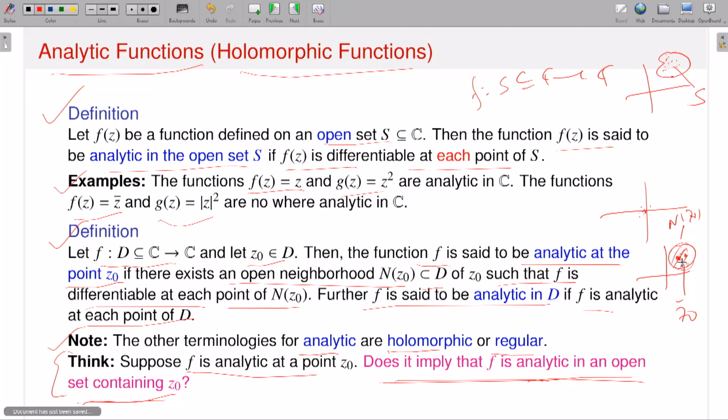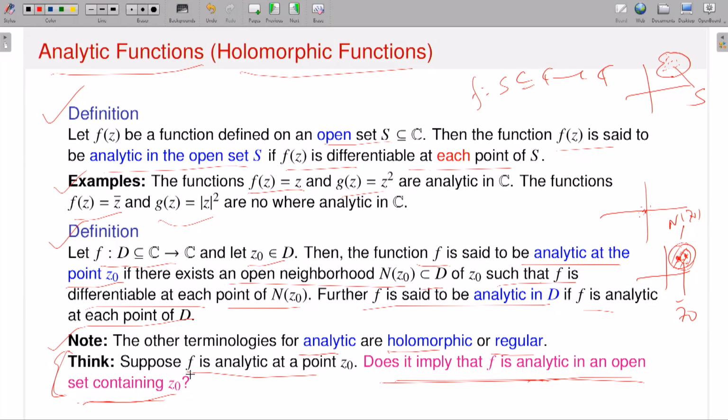If I take a small neighborhood, there the function is differentiable at each point. So analyticity at a point Z0 implies analyticity at very nearby points of Z0. Therefore, though I am talking about analyticity at a point, actually I am talking about analyticity on an open set. So analyticity is a set property, whereas differentiability is a point property.